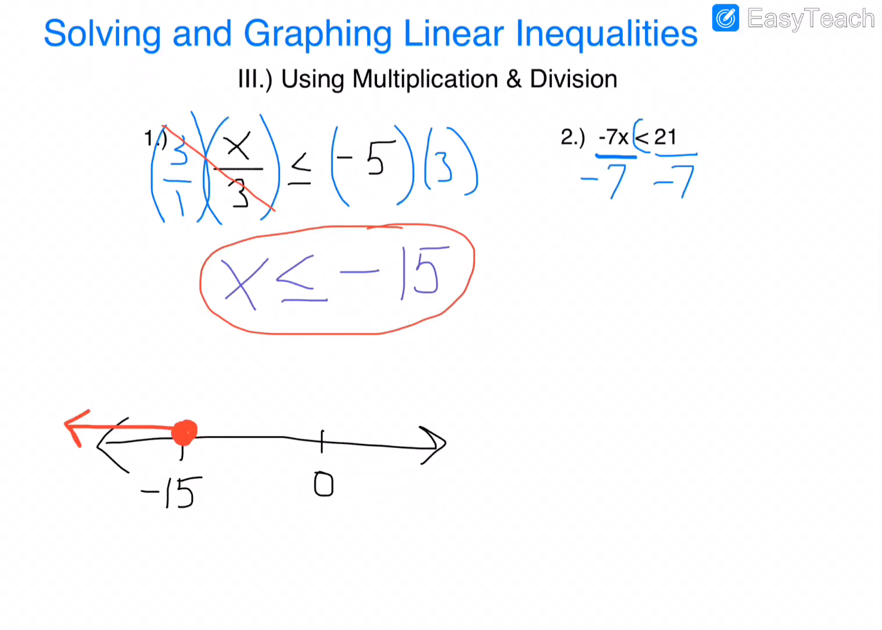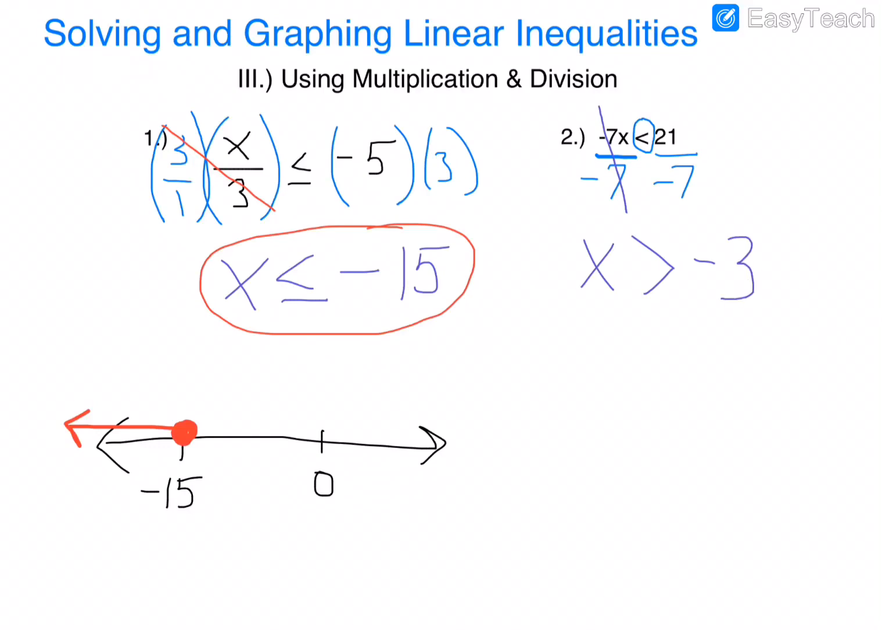So what I usually do is I circle it. Whenever I multiply or divide both sides by a negative, I'm like, oh, circle that symbol. That tells me I got to change it to that, which is greater than. So negative 7 divided by negative 7 is 1 times x is x. So we got x is greater than. And 21 divided by negative 7 is negative 3.